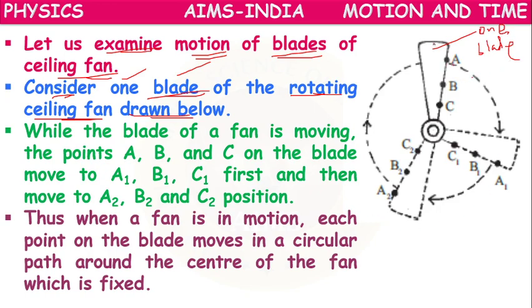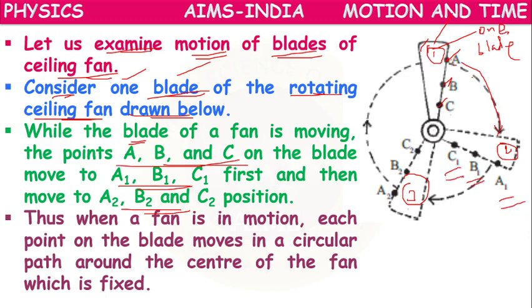This is moving like that. This is the first position, this is the second position, and this is the third position of the same blade. While the blade of the fan is moving, the points A, B, C on the blade move to A1, B1, C1, A2, B2, C2. Suppose we have 3 points A, B, C on the blade in the first position. After some movement up to here, the A position will become A1, the B position will become B1, and the C position will become C1.